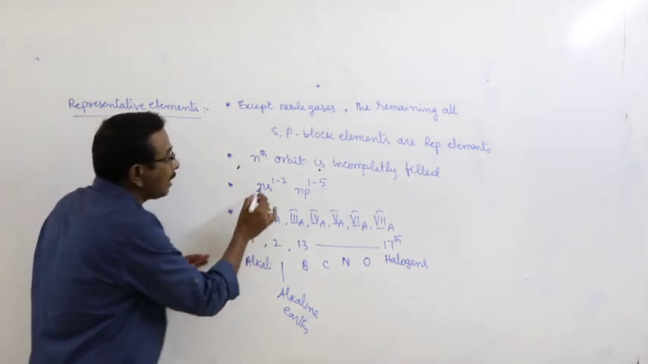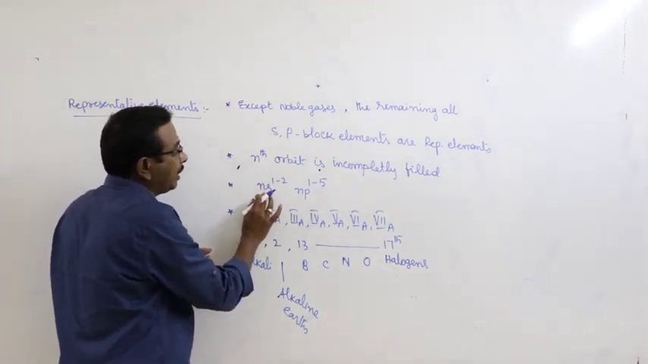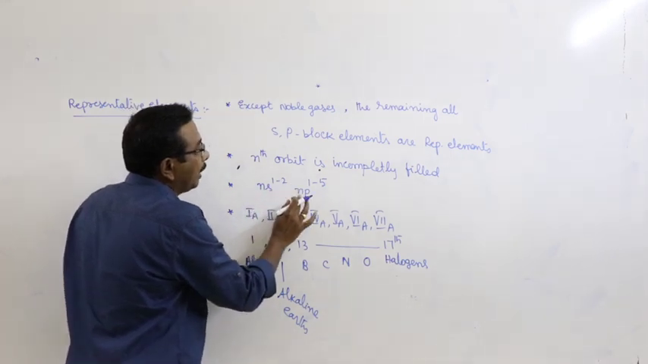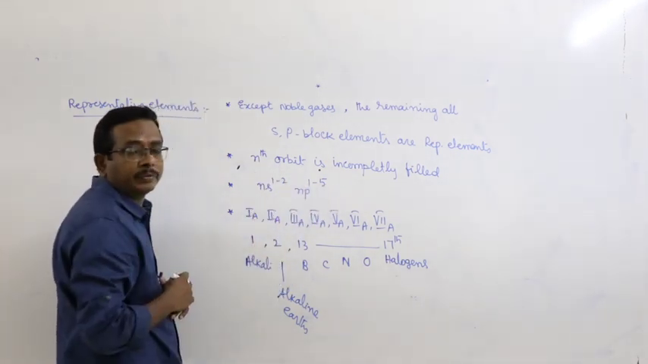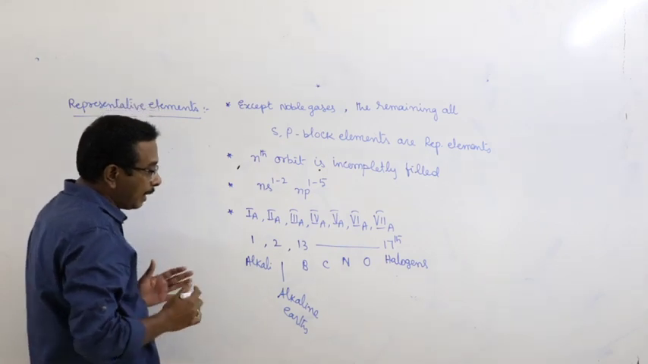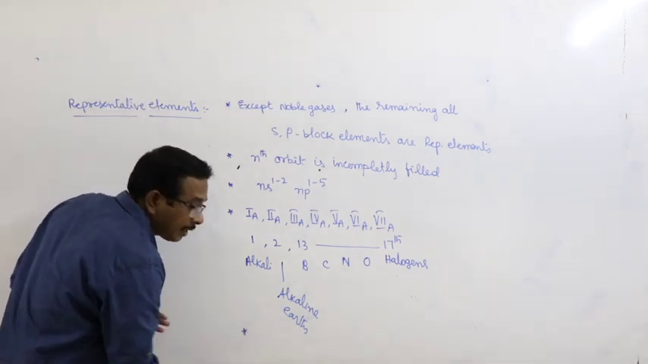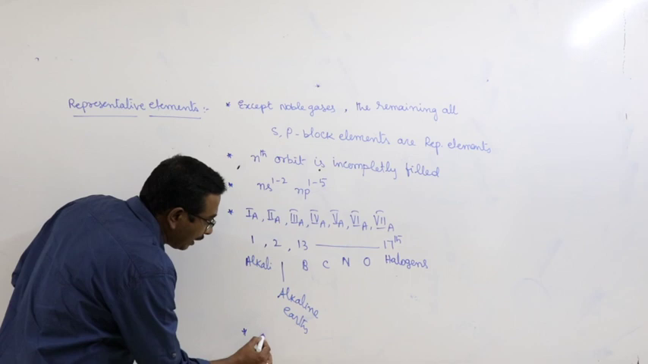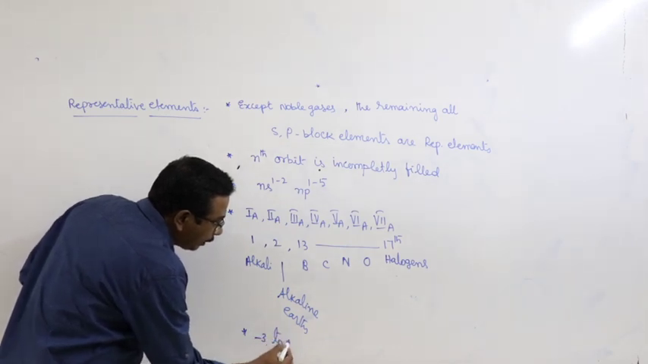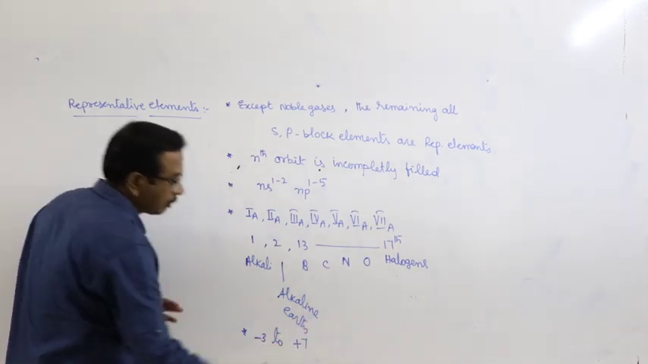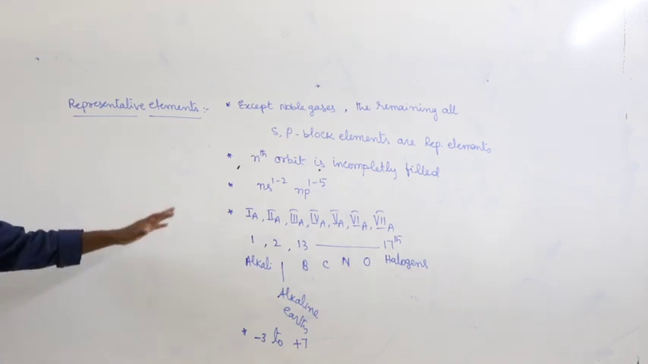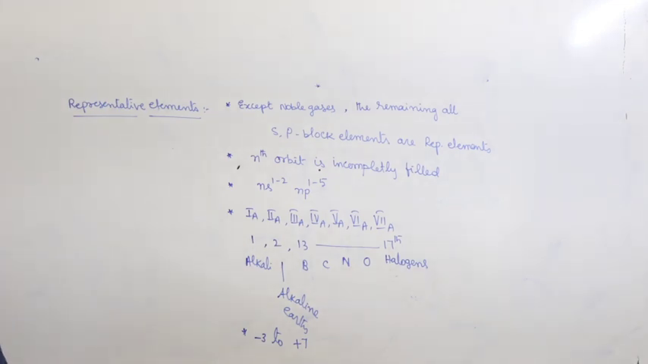So, the general electronic configuration of representative elements is ns1-2, np1-5. And at the same time, the oxidation states vary from -3 to +7. Right?